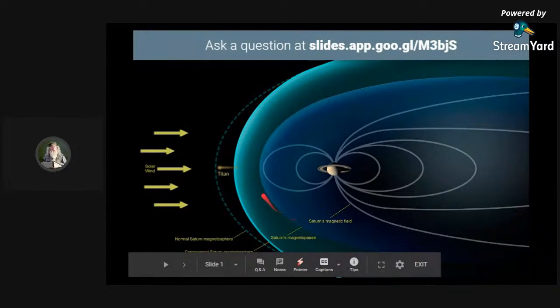This is the magnetopause, that means the magnetic field extends up to here. This is termed the compressed Saturn's magnetopause, and this is the normal magnetopause. Along with reading the chapter, we'll be dealing with this also. Very interesting topics. This is solar wind, that means the wind that is coming from the sun is termed solar wind.